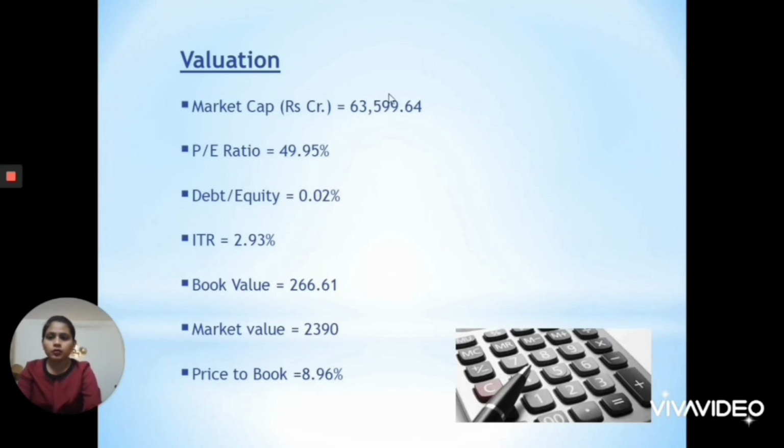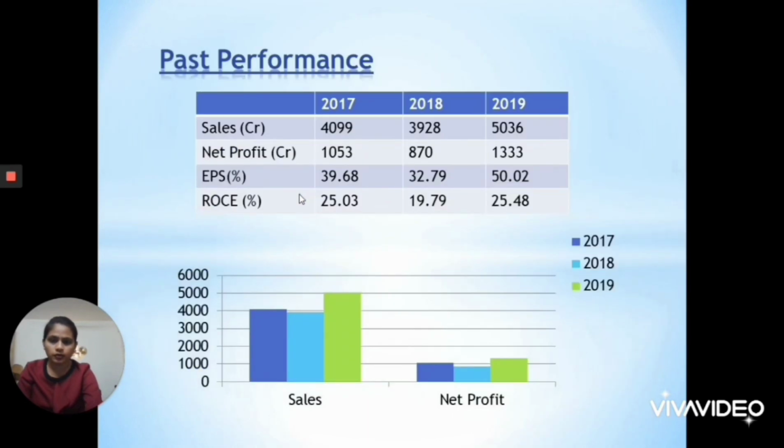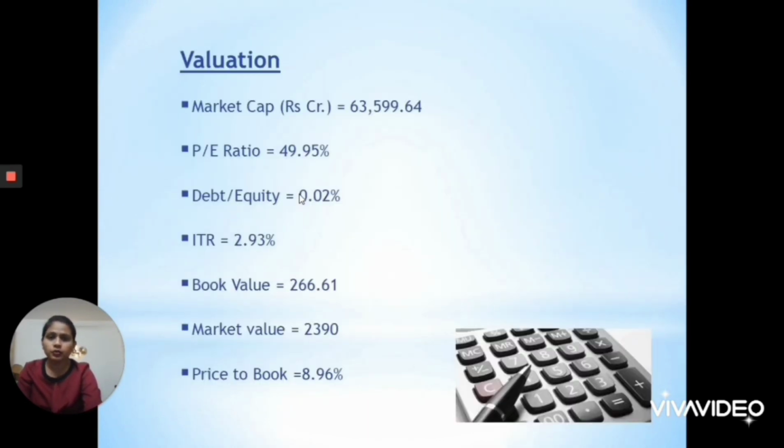Okay. Now, next comes the PE ratio. PE ratio is 49.95, which is very high. Actually, we can say that the lower the PE ratio, the better. PE ratio is the price which you are paying to earn the EPS. EPS was 50.02. So to earn the EPS of 50.02, you are ready to pay 49.95 times of the EPS.